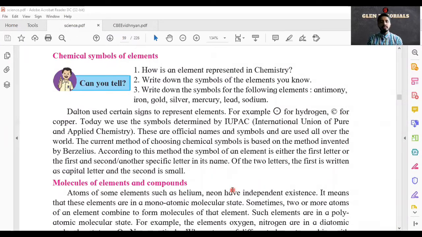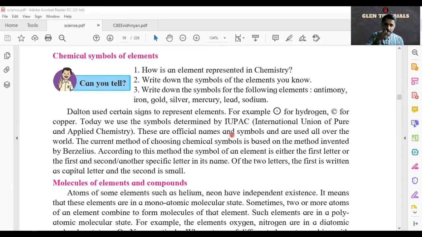Now we'll go to the next topic, that is chemical symbols of elements. Every element has to have a symbol. We can't keep saying the whole name again and again: carbon dioxide, mercury, lead, antimony. So we have symbols for chemical elements. Okay, so this part is about that.